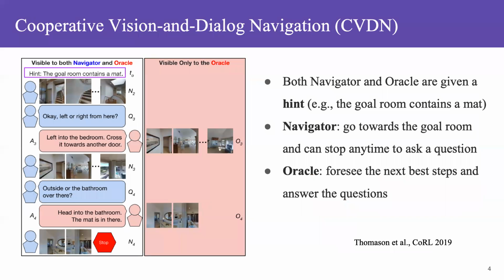To go beyond instruction following and enable bidirectional communication, dialogue is further introduced. In the task of cooperative vision and dialogue navigation, there are a navigator and an oracle. Both are given a hint, for example, the Go room contains a mat. The navigator goes towards the Go room and can stop anytime to ask a question. The oracle foresees the next best steps and answers the questions.